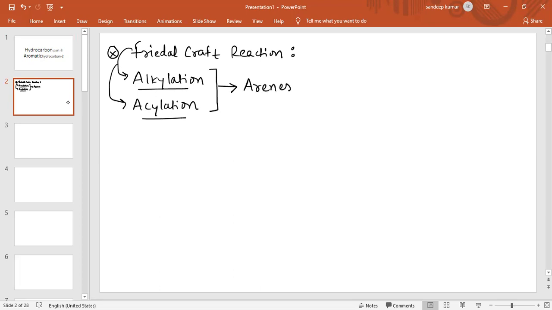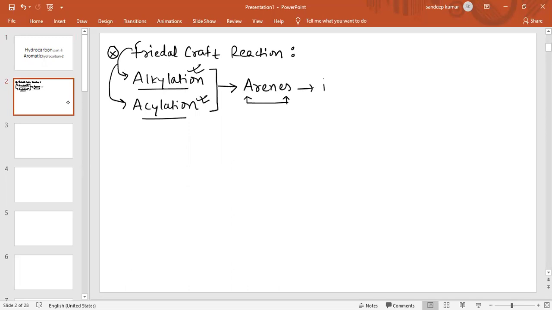Arenes are basically benzene compounds, aromatic compounds. So we will discuss Friedel-Crafts alkylation and acylation reactions of arenes.